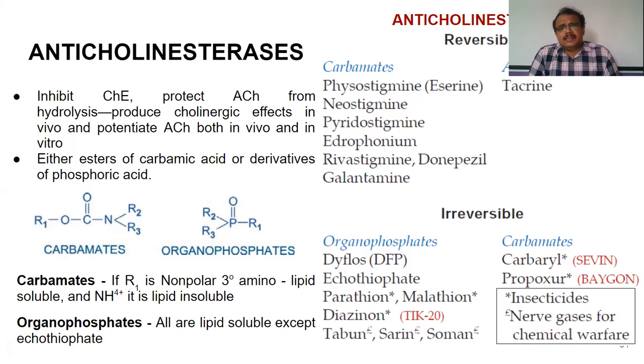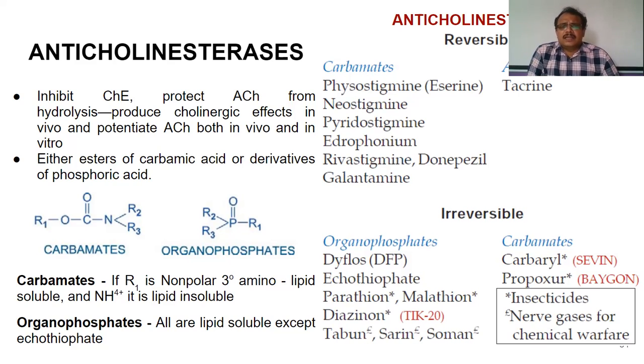They are either the esters of carbamic acid or they are derivatives of phosphoric acid. And esters of carbamic acid, they are called as carbamates, and those which are derivatives of phosphoric acid, they are called as organophosphates. So you can see that there are two different types of anticholinesterases.